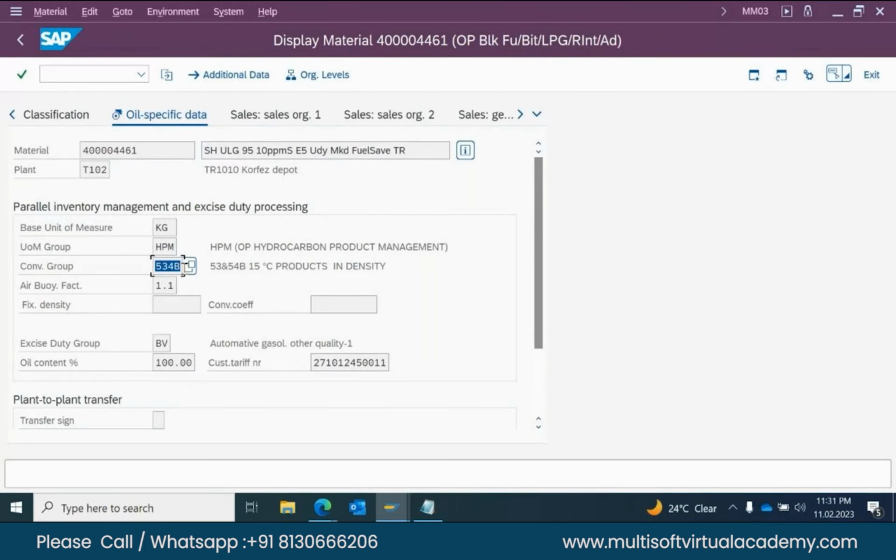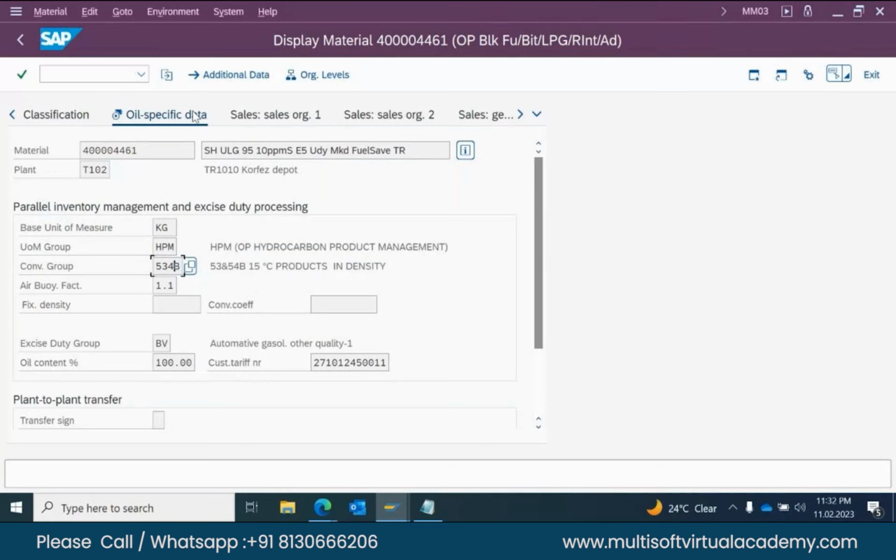So at what level? What is the T code, sir? MM01. There we have to, sir. No, you are referring to MM03 Metal Master, Metal Master oil specific data tab. Okay, that's only for display or creation, sir. O3 defaults, that is the creation, including your material plant. There you will activate the quantity conversion.